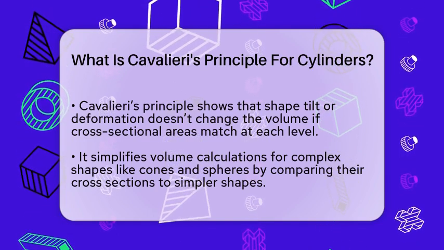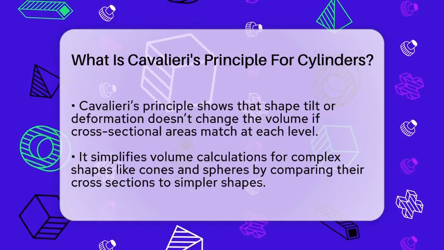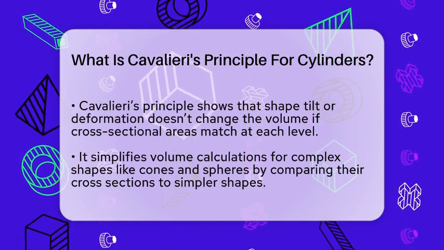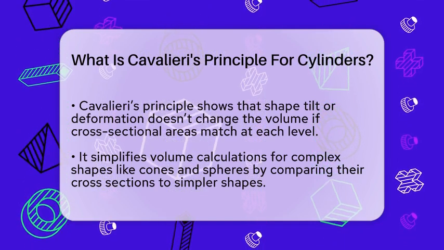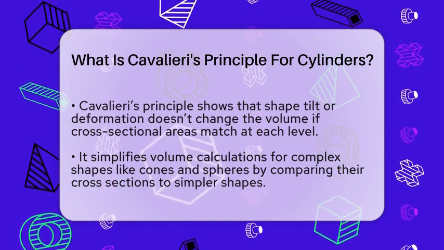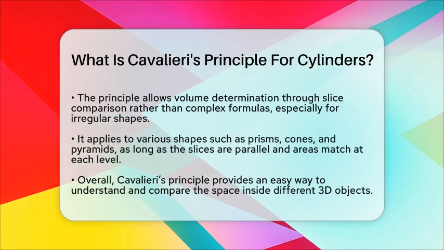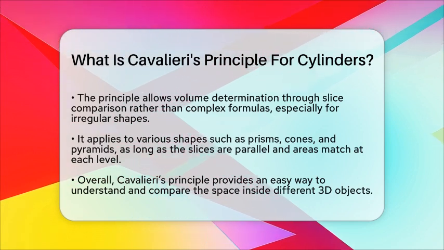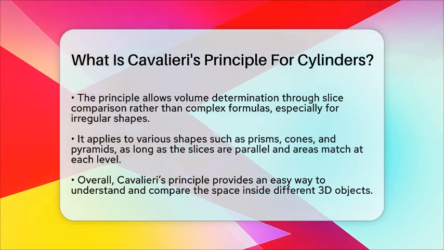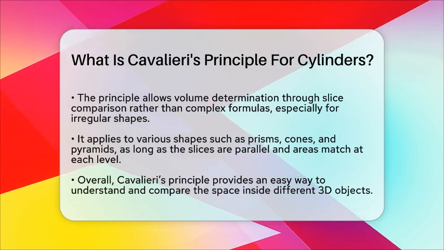In real-world situations, Cavalieri's principle makes it easier to find the volume of objects that are hard to measure directly. Instead of complicated calculations, you compare cross-sections at every level. This way, you can determine the volume just by knowing the areas of slices and the height. Remember, this principle applies not only to cylinders but also to other shapes like prisms, cones, and pyramids.